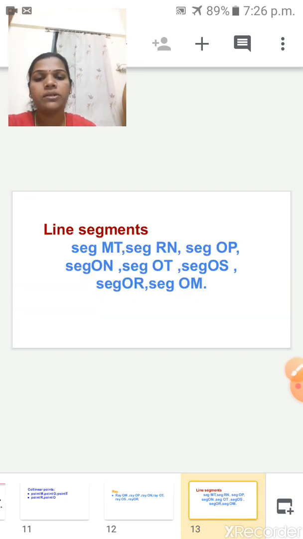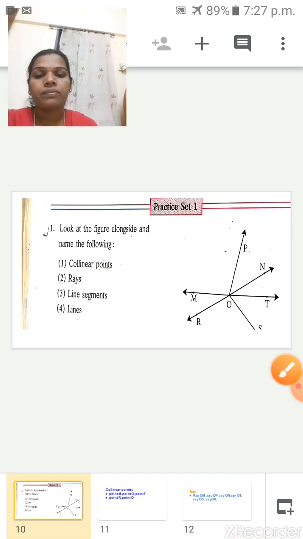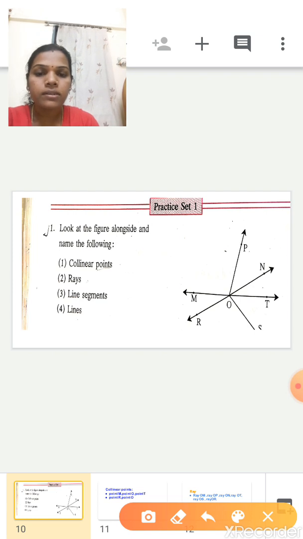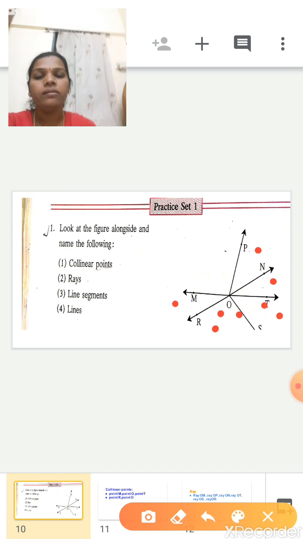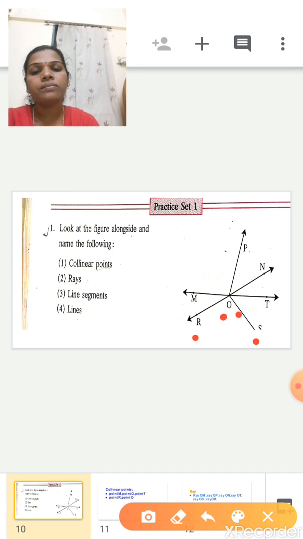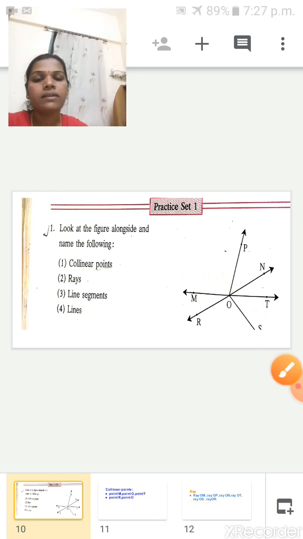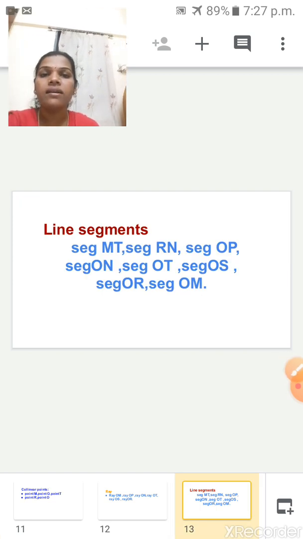Yes, okay children. First of all, this is an end point, this MT, segment MT. This is one line segment, segment RN. This is another line segment. Next segment OP, segment ON, segment OT, segment OS, segment OR, segment OM. These are the other line segments. So see here, these are the line segments.